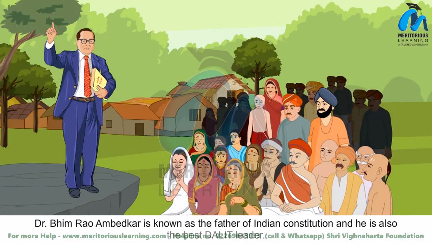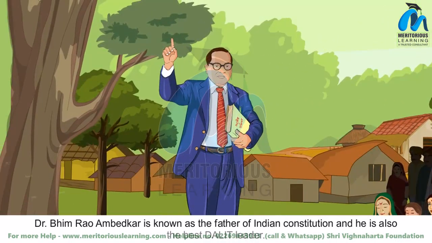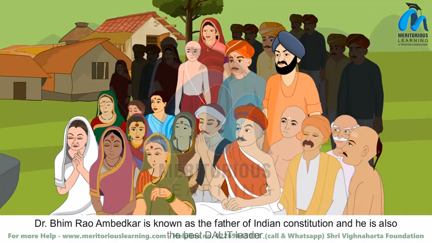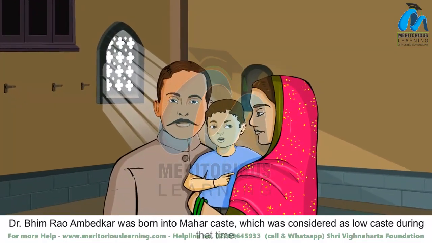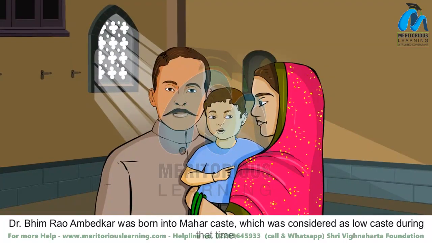Dr. Bhimrao Ambedkar is known as the father of the Indian Constitution, and he is also the best Dalit leader. He was born in the Mahar caste, which was considered a low caste at that time.